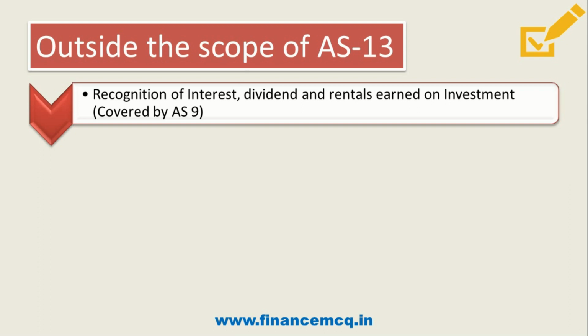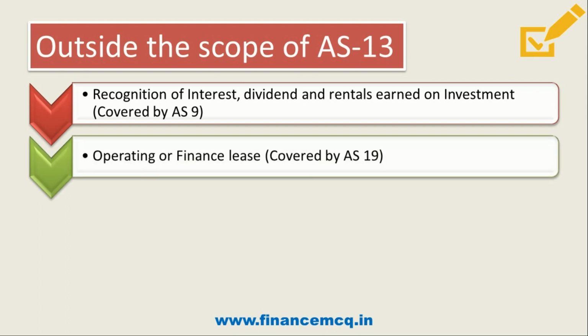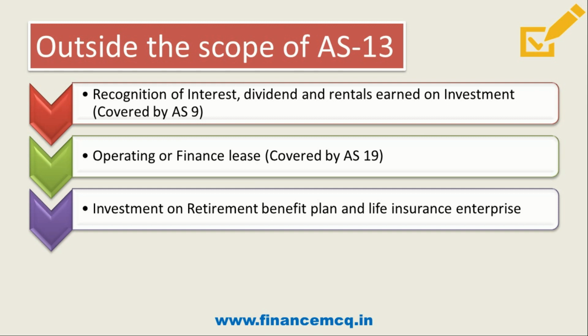And friends, we have already discussed AS-9, so you can go and check that video on Accounting Standard 9. Then operating or finance leases are also outside the scope of AS-13 because they are covered under AS-19, that is leases. Then investment in retirement benefit plans and life insurance enterprises is also not covered under AS-13.